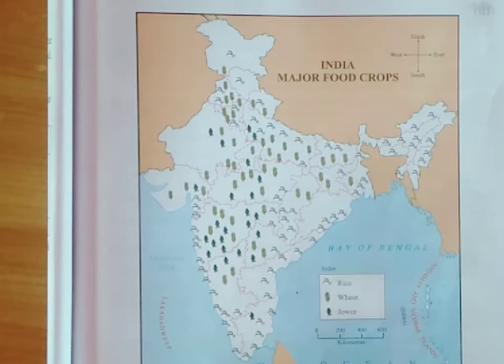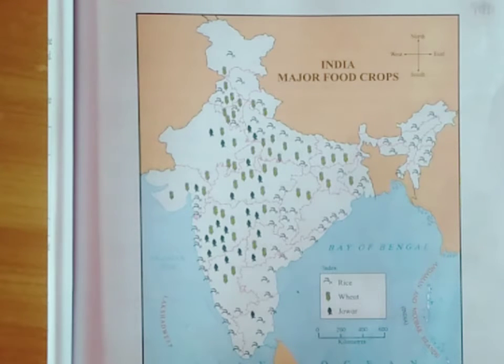Okay, students, study how the distribution of crops varies in the different regions. This map you can refer to in your textbook, page number 37. After referring to the map, can you answer the questions?